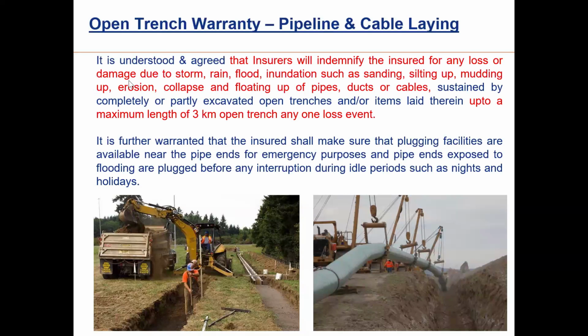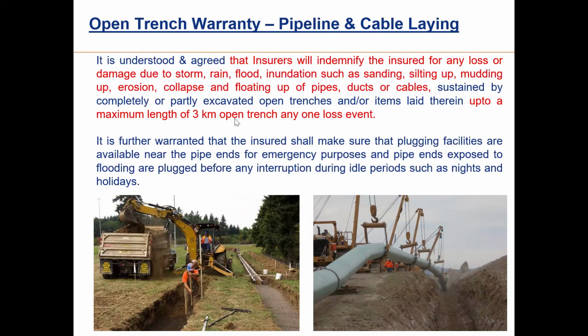What it says is that the insurer will indemnify the insured for any loss or damage due to storm, rain, flood, inundation, such as sanding, silting up, mudding up, erosion, collapse, floating up of pipes, ducts, cables, sustained by completely or partly executed open trenches and or items up to a maximum length of 3 kilometers.